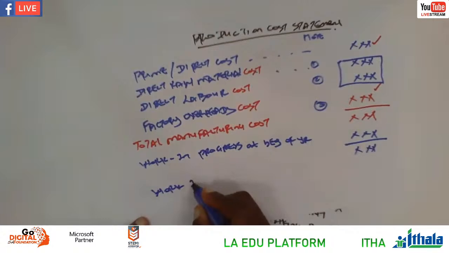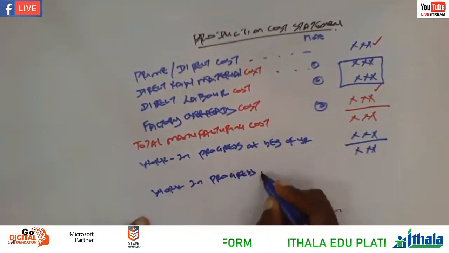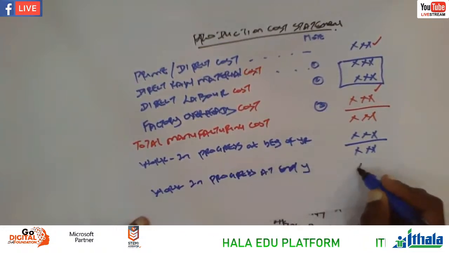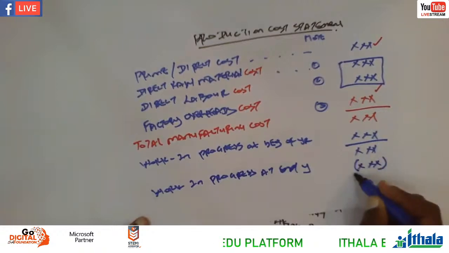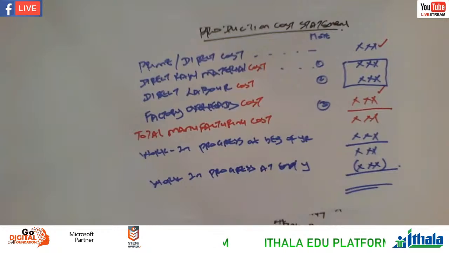And then now we have what? Work in progress at end of year. At the end of the year, put the figure here, you must always subtract it. So the main aim of doing the production cost statement, grade 12, is to get what?